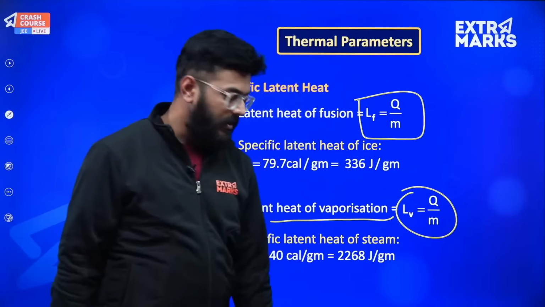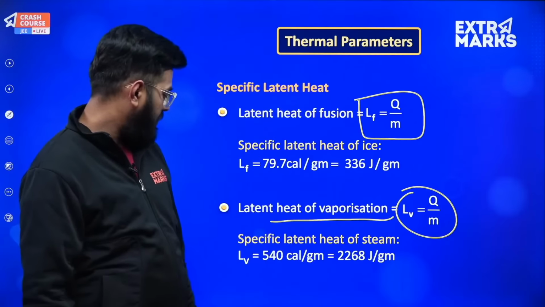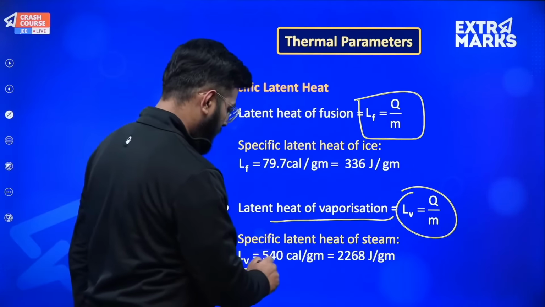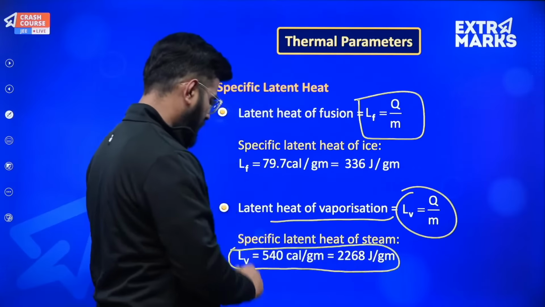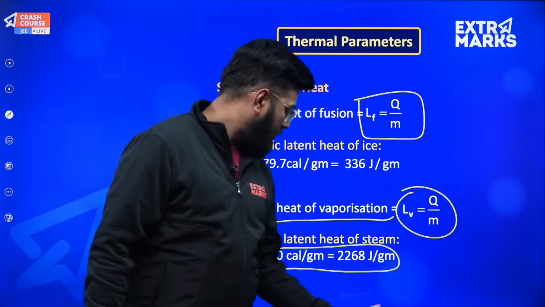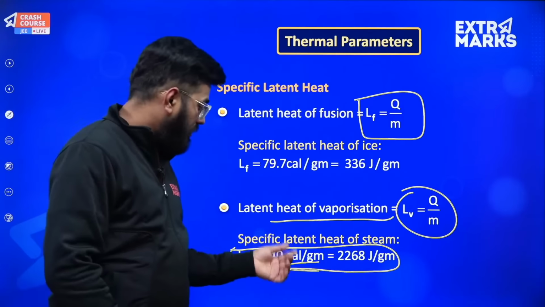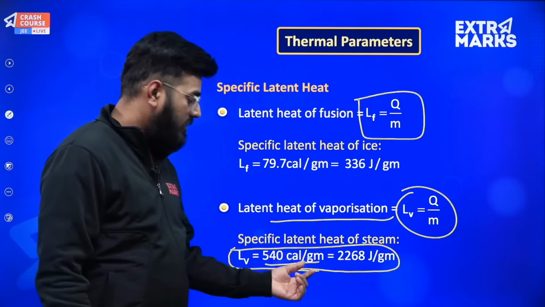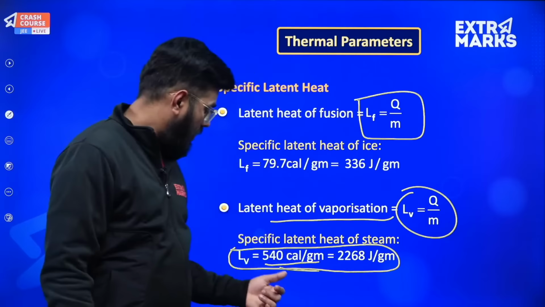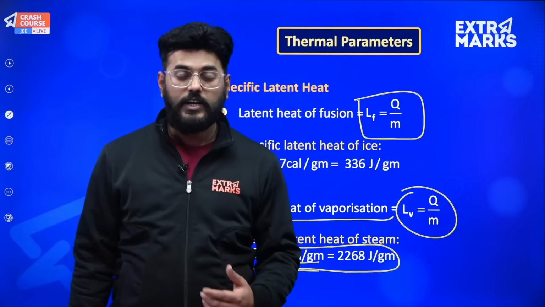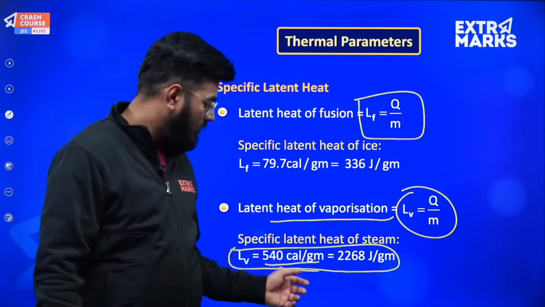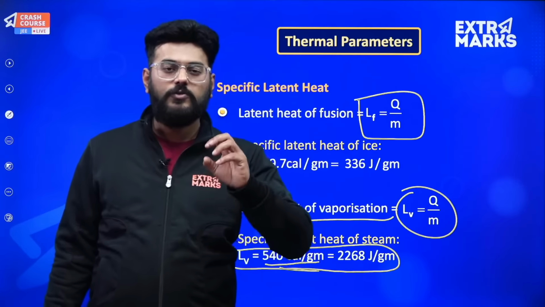Okay, so it will be latent heat of vaporization, and even steam's latent heat is given to us, and it is 2268 joule per gram or 540 calorie per gram. Can you understand this? To create 1 gram of steam, 540 calories of heat energy is required, just to create 1 gram of steam.